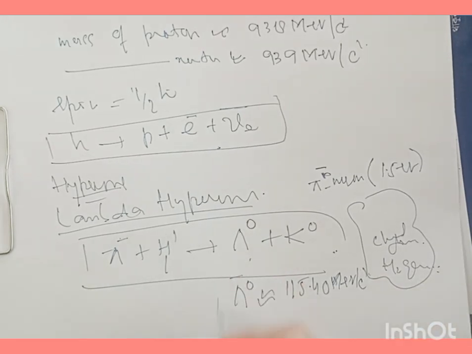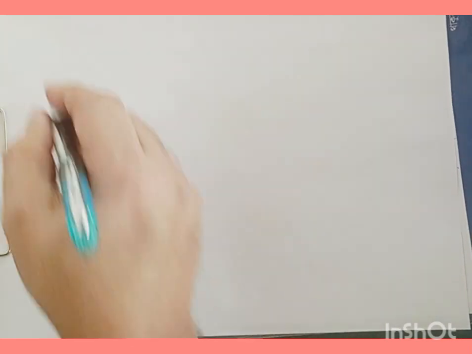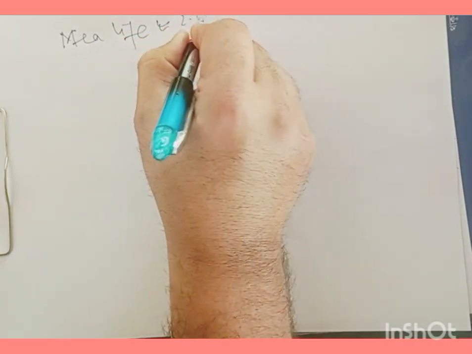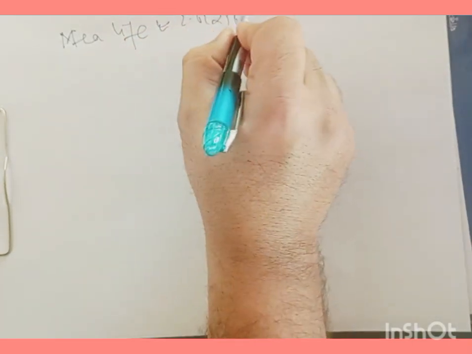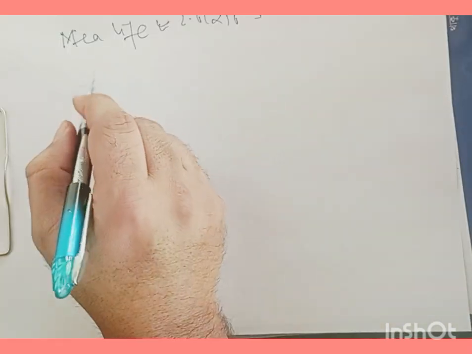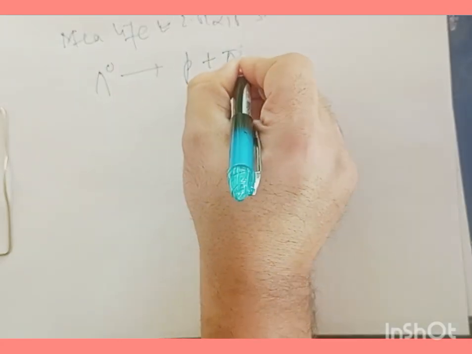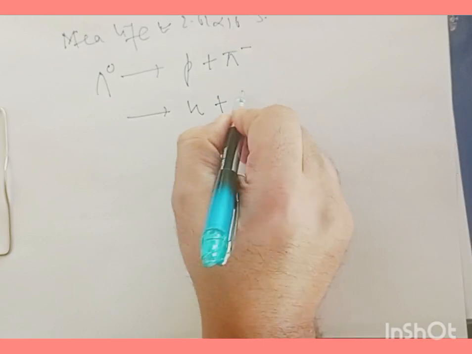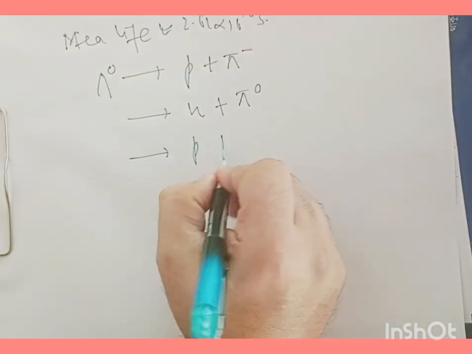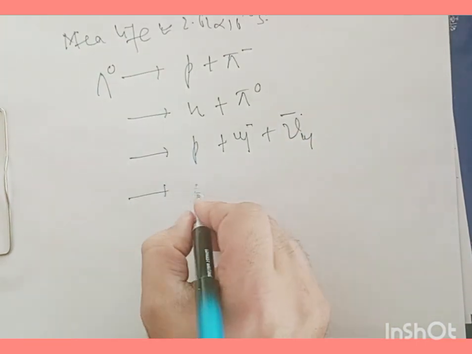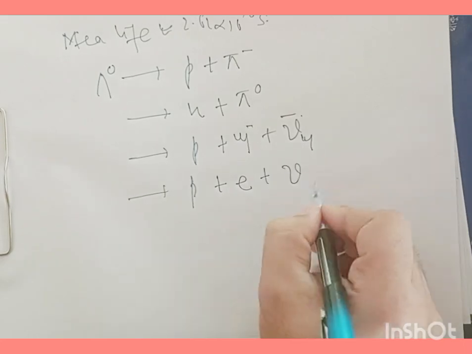Now, the spin of this lambda hyperon is 1/2 ħ, and this lambda hyperon is unstable. It's not a stable particle. It has a mean life of the order of 2.62 times 10 to the power of minus 10 seconds. And the possible modes of decay for this neutral lambda hyperon are: you can have a proton and a negative pion, a neutron and a neutral pion, a proton, mu negative and anti-neutrino, and a proton plus electron plus antineutrino.